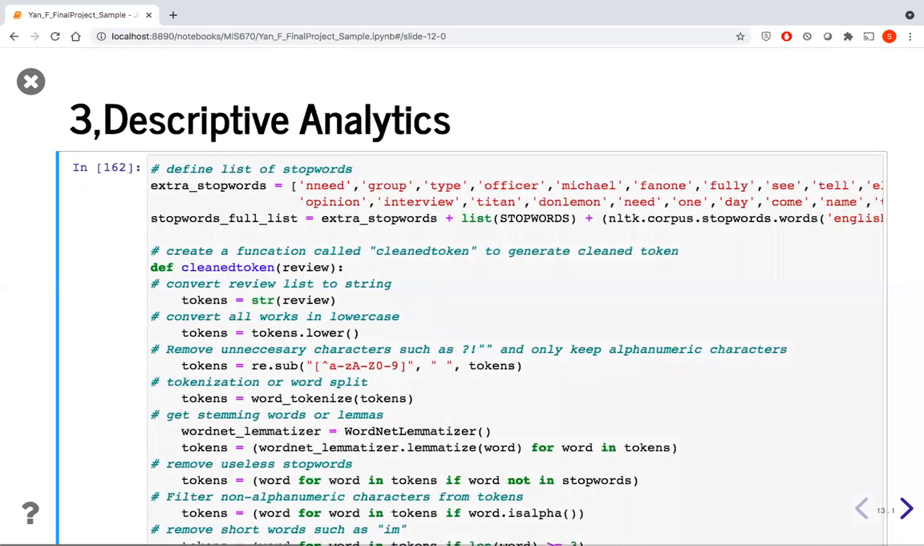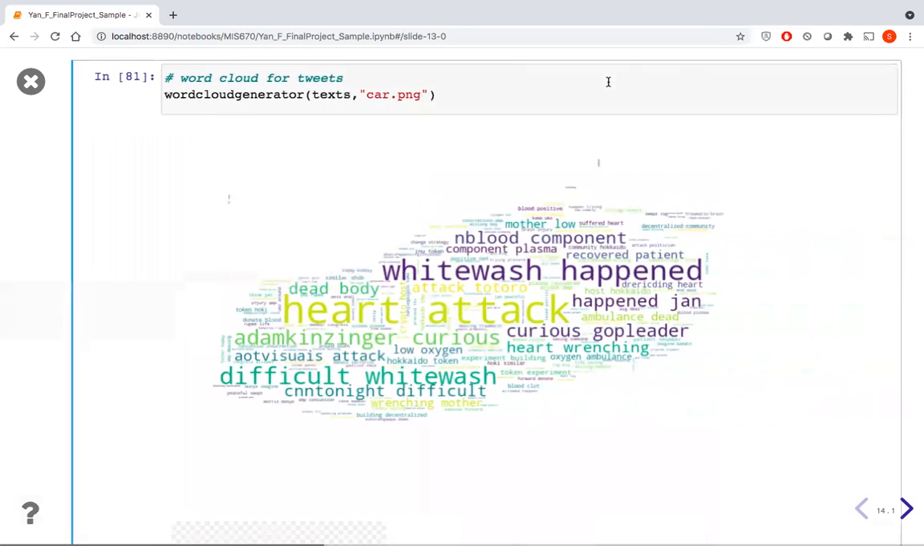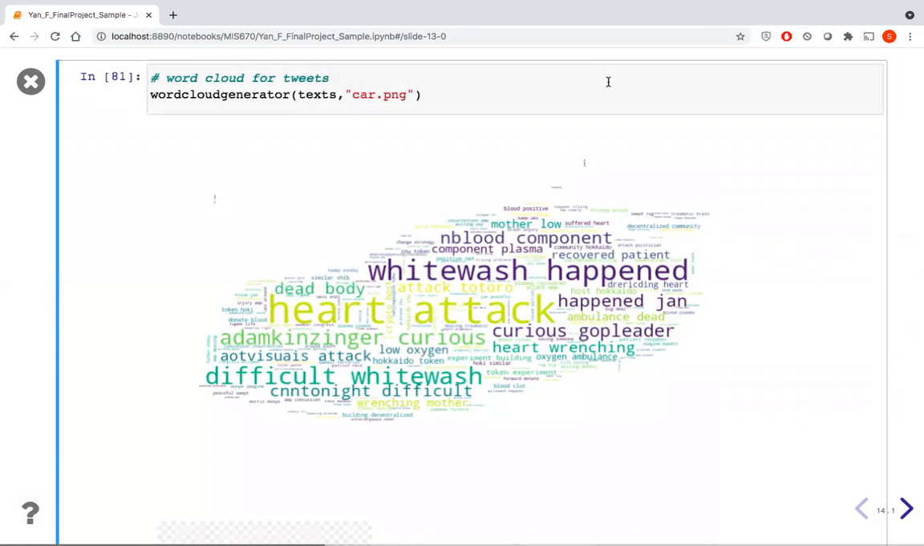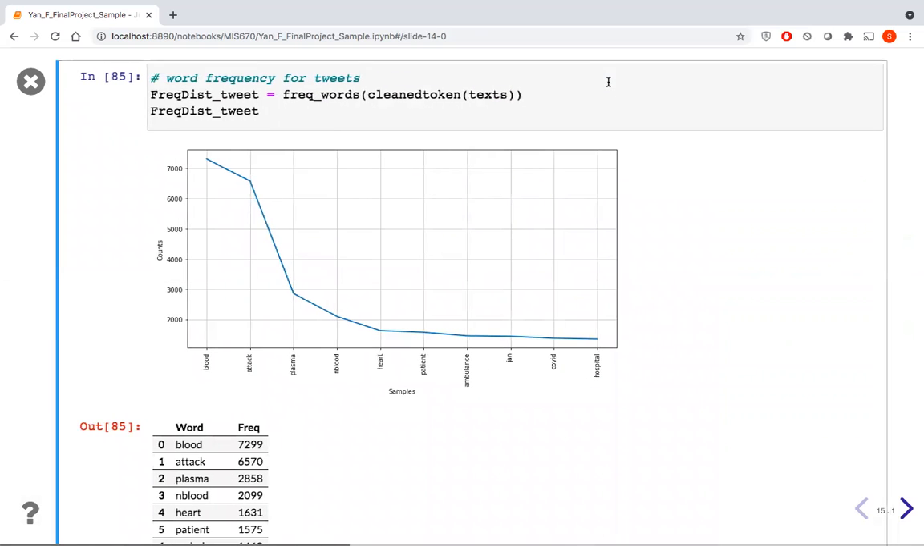tweets. First, the descriptive analysis was conducted on the text part of each tweet. After further cleaning and removing unnecessary words and non-alphabetic characters, also tokenization, a word cloud is generated for tweet text. There are major words that people use in their tweets popping up, such as heart, attack, and oxygen. In order to have a better visual of what are the most frequent words used in these target tweets, word frequency analysis is also conducted.